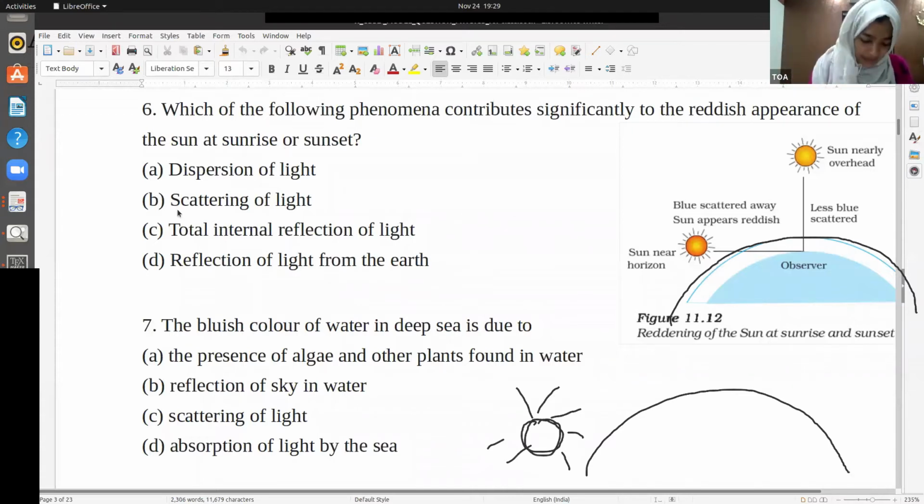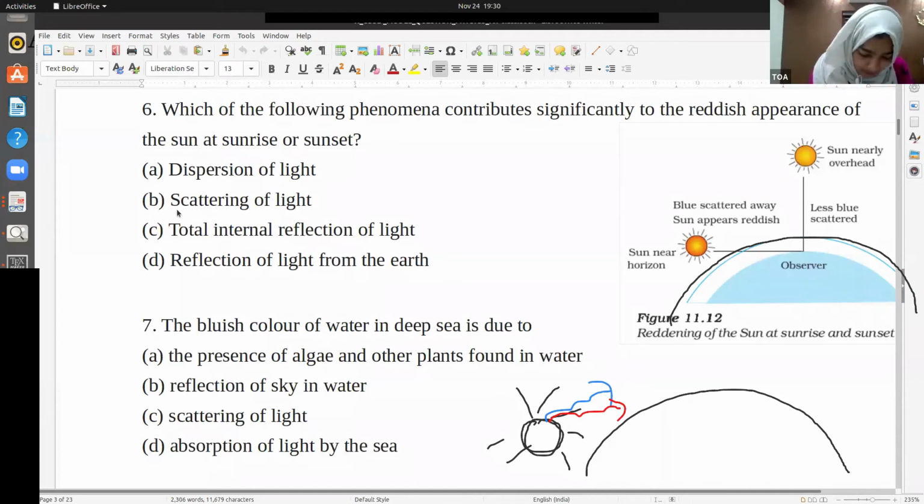This is because from the sun all the colors come, blue will be there, and red will also be there. Violet or blue light scatters fast.